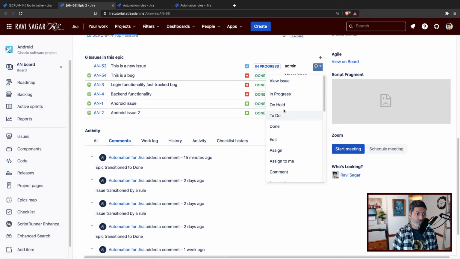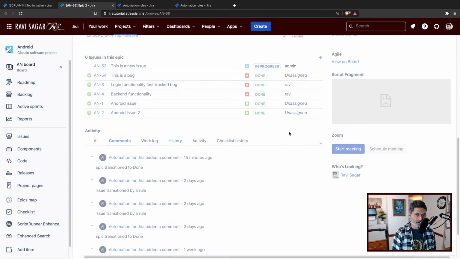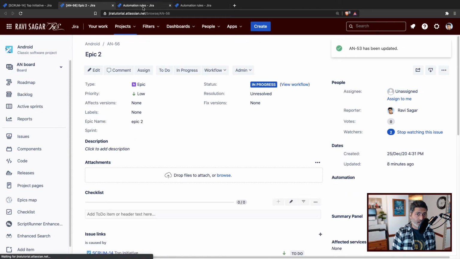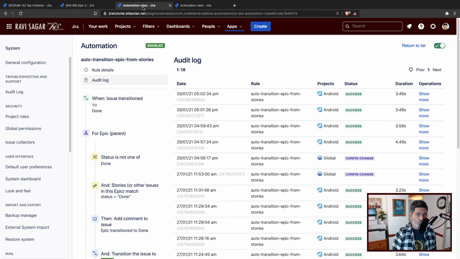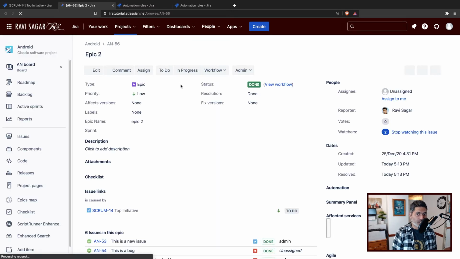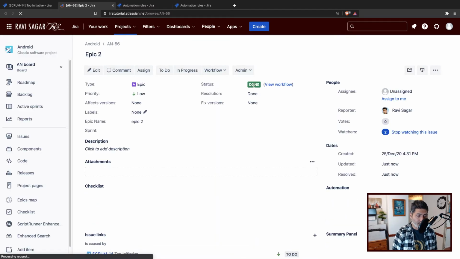So this is the first trigger at the story level. So done, and we will wait for maybe a few seconds. In the meantime, I'll go to my first rule, which is working for stories and epics. I'll refresh it, and did it? I guess it did something. It says success, and I'll go to my epic. I'll take a look at my issue, and it says it is done, which is great.